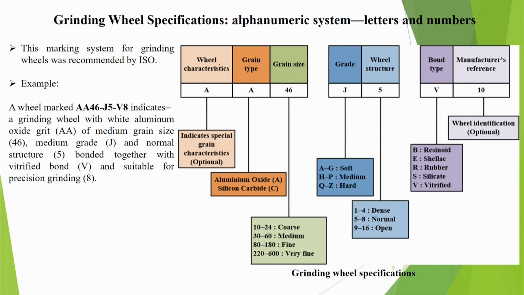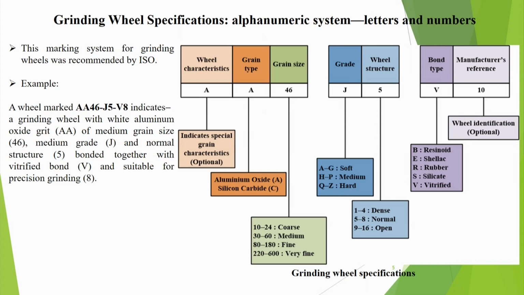Coming to the first letter, wheel characteristic, it indicates special grain characteristic, it is optional. Another is grain type. If I use A, then it is aluminum oxide. If I use C, that means silicon carbide. Like that, there may be different letters for different types of abrasive materials.